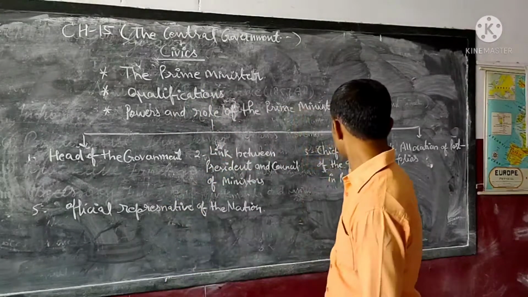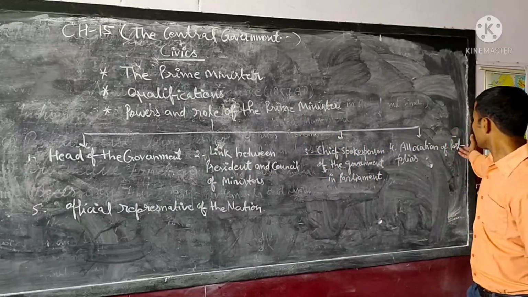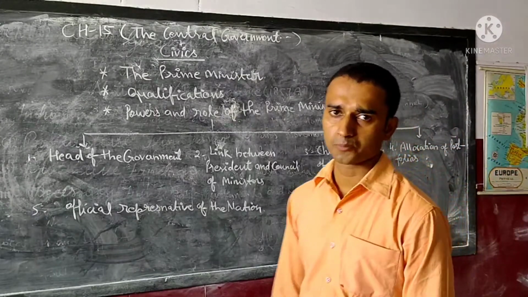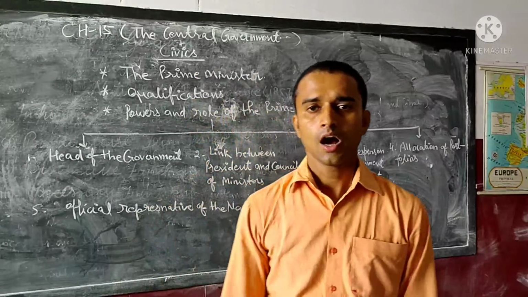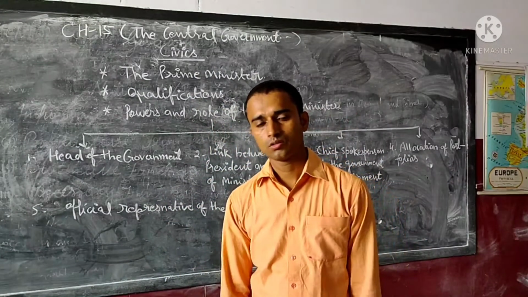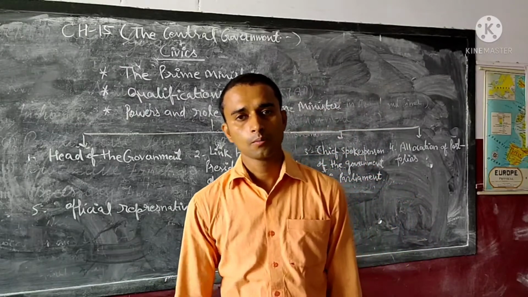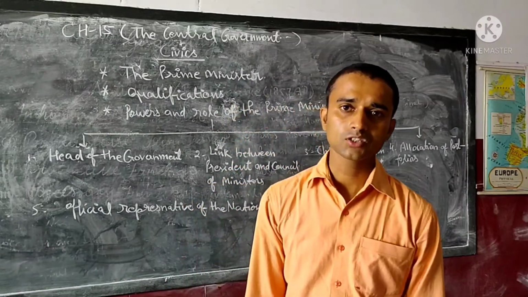Okay. Now next, allocation of portfolio. Allotment, we can say, allotment of the portfolio. Portfolio means post. All important posts are distributed among the Council of Ministers on the advice of the Prime Minister.